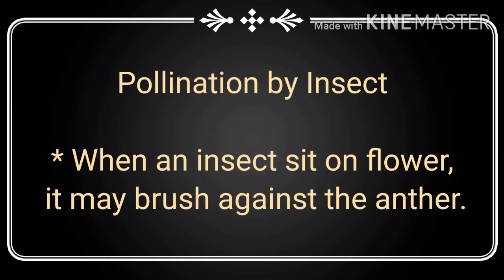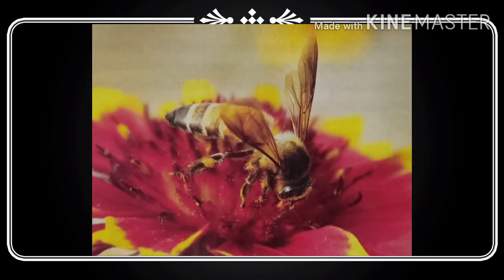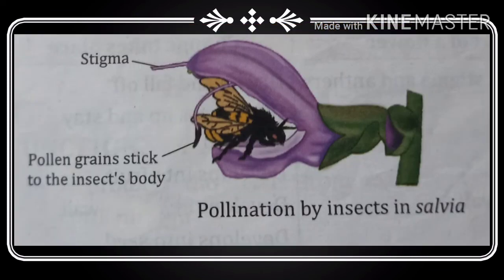Now we discuss pollination by insects. When an insect sits on a flower, it may brush against the anther. Insects like bees and butterflies collect nectar from flowers. When these insects alight on a flower, the pollen grains stick to their bodies. When they visit another flower, the pollen grains are transferred to the stigma, thus leading to pollination. For example, orchid, hersinga and salvia.